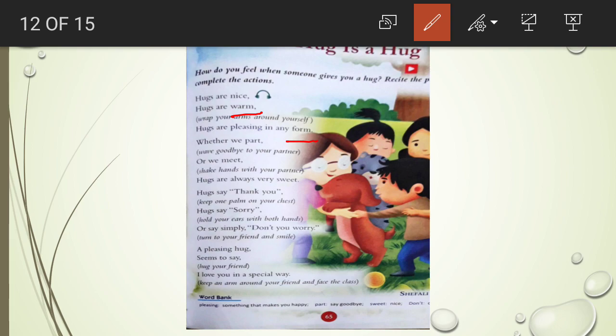So, children, you can understand meet and sweet are the rhyming words in this stanza. Next, hugs say thank you, hugs say sorry, or say simply don't you worry. So, sorry and worry are rhyming here. A pleasing hug seems to say I love you in a special way. So, say and way are the rhyming words here. So, write down these rhyming words in your copy, children. Okay.